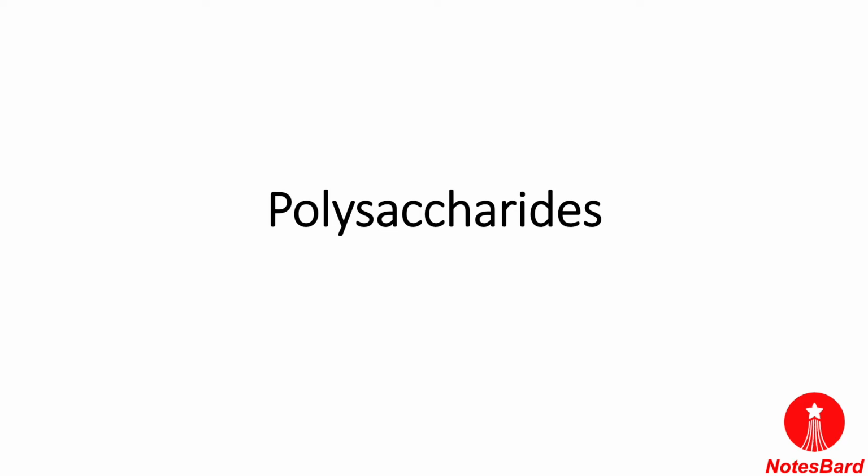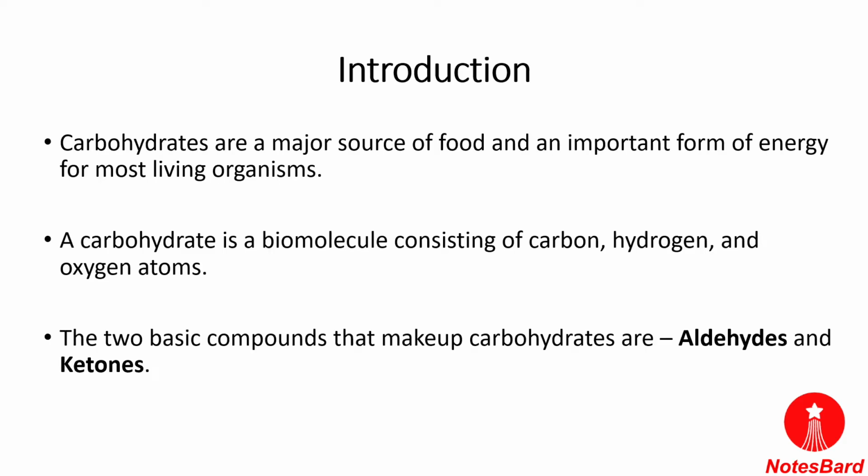Carbohydrates are divided into three parts: the monosaccharides, the oligosaccharides, and the polysaccharides. So first we will be discussing carbohydrates. They are considered the major source of food, and an important form of energy for most living organisms, whether plants or animals.